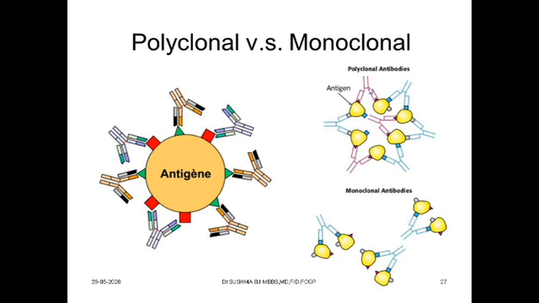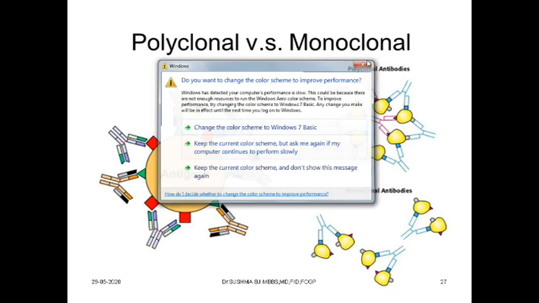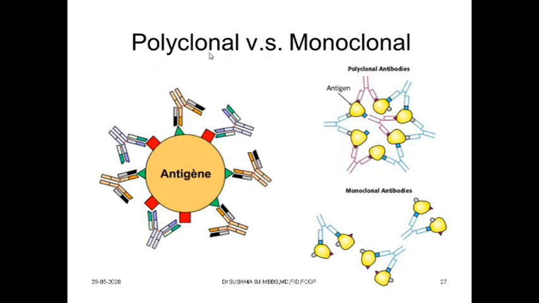If they bind only to a particular epitope of an antigen, you can see here the pink triangle-shaped epitope, only the pink antibodies bind to it. There is also a blue square epitope, and the blue antibodies bind here. That means only that particular epitope is bound. They are called monoclonal, meaning a single clone, whereas here there are many clones.